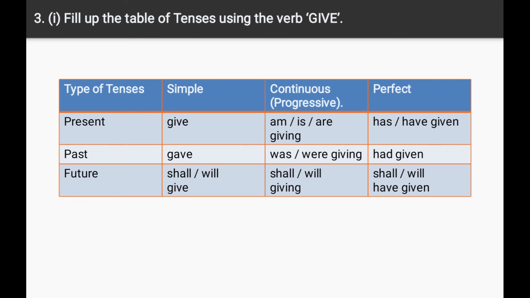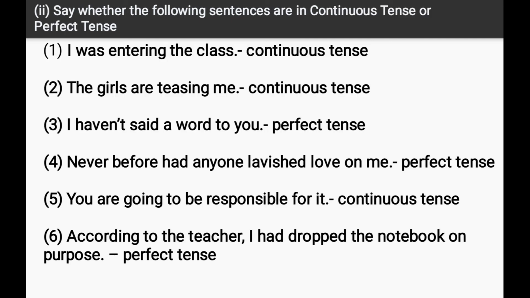Second, say whether the following sentences are continuous tense or perfect tense. Answers are given here. Number one, I was entering the class. This is continuous tense. Second, the girls are teasing me. This is also continuous tense. Third, I haven't said a word to you. This is perfect tense.